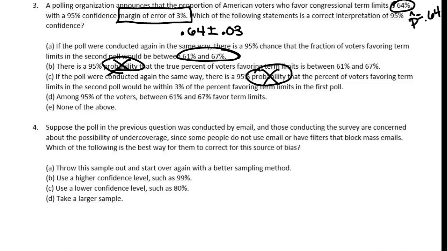Among 95% of the voters, between 61 and 67% favor term limits. I don't know what that true proportion is, so I don't know that that's correct. That's not what my confidence interval is telling me. I'm 95% confident that it's between those numbers. But it does not mean among 95% of voters.